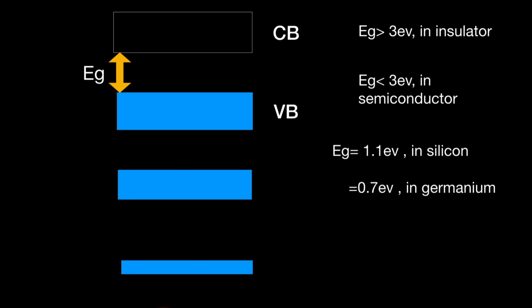So in an insulator, since this energy gap is a larger gap, the electrons cannot jump into the conduction band and there is no conduction. While in a semiconductor, when the gap becomes smaller, like 1.1 or 0.7, then due to temperature, many electrons get enough energy to jump into the conduction band, and as temperature is increased, conduction is possible in a semiconductor.